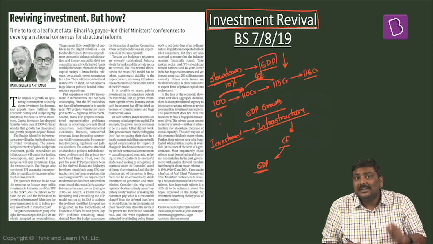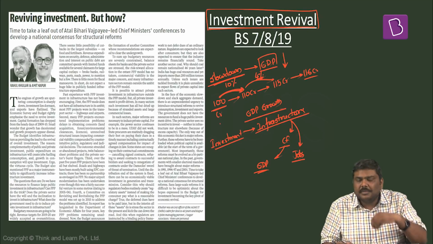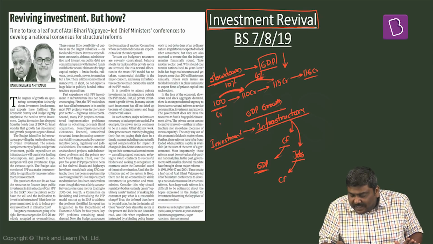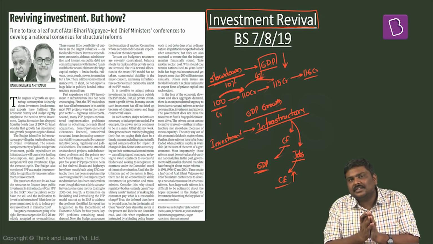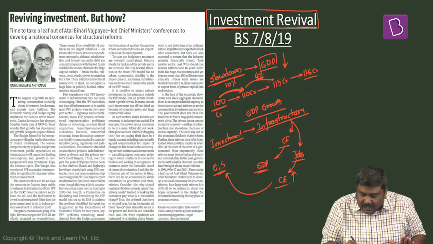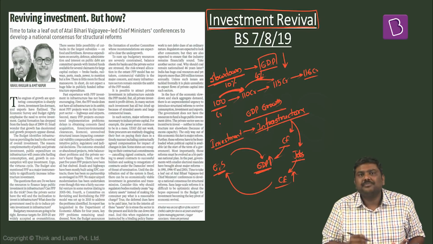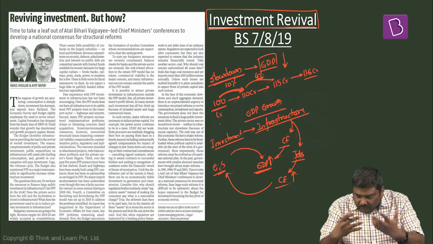This is one point. Second point, if there is investment in infrastructure, jobs will be generated, and when jobs are generated, the consumption expenditure will also increase, which means again there is a demand for goods and services in the market, which essentially means what? GDP growth is happening. This is also referred to as what?